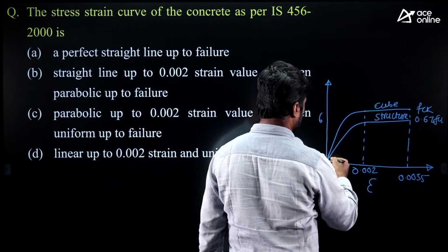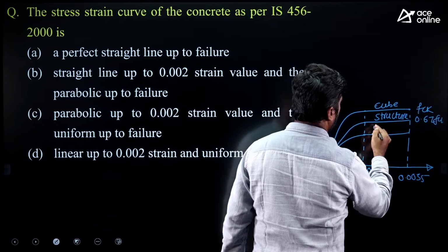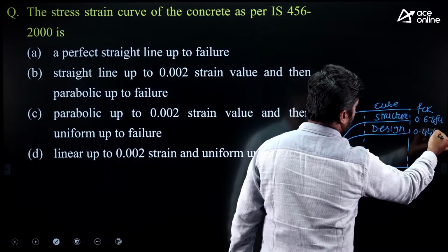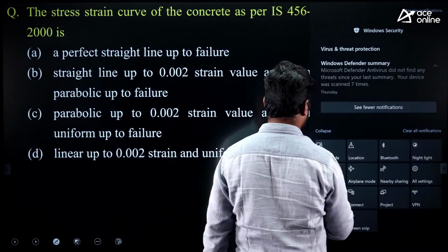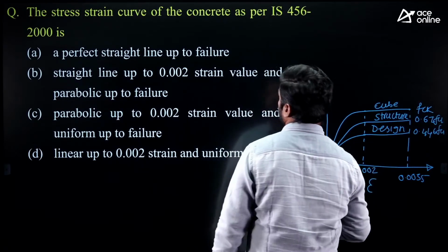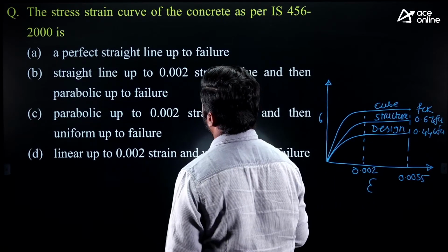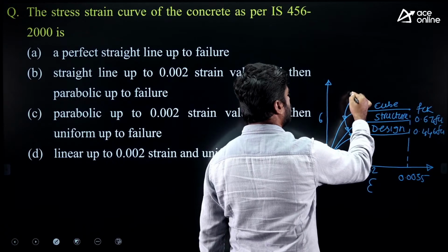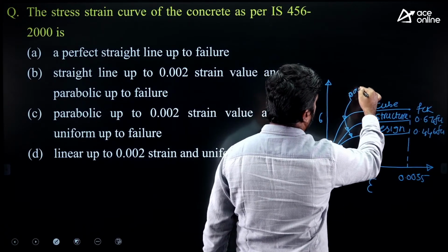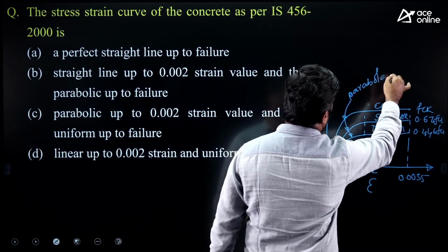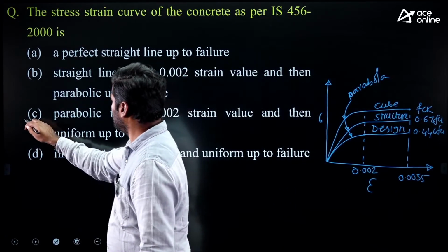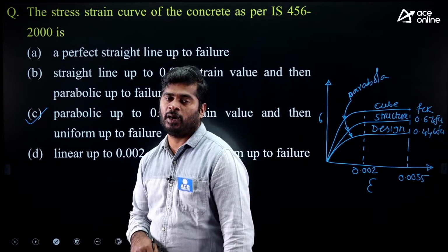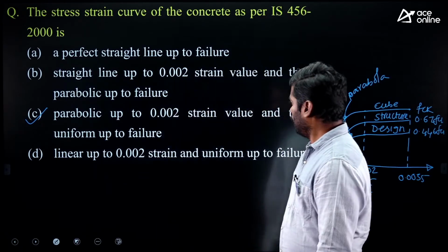Okay. For a design, the strength of concrete is 0.446 FCK. Okay, fine. They are asking the stress strain curve of the concrete as per IS 456-2000. It is parabola up to 0.002 strain. Beyond that, it is constant till failure. Option C is correct. Parabolic up to 0.002 strain value, then uniform up to failure. Okay? Right.